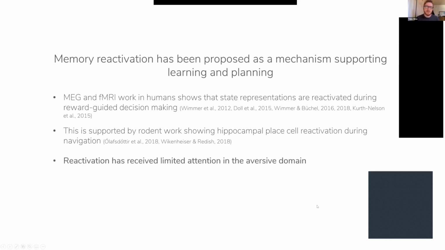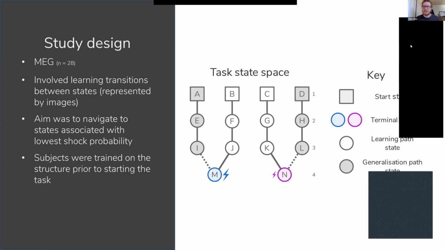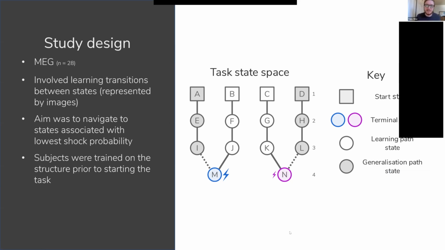However, this reactivation process, this simulation process, has received very little attention in the aversive domain. And this is quite important because many of the symptoms that we think of as being important for anxiety and depression are related to simulation of negative outcomes. So this worrying and rumination often revolves around people simulating bad things that might happen to them. So the question I wanted to ask in the study was whether reactivation supports learning and planning in the aversive domain. To do this, I created this task, which we scanned using MEG.